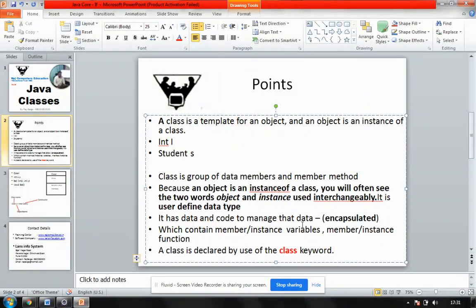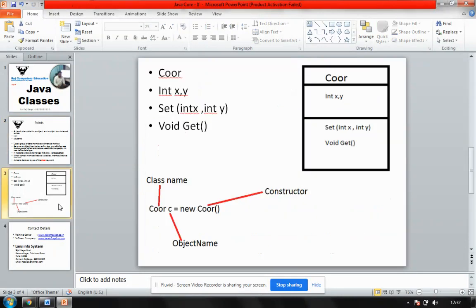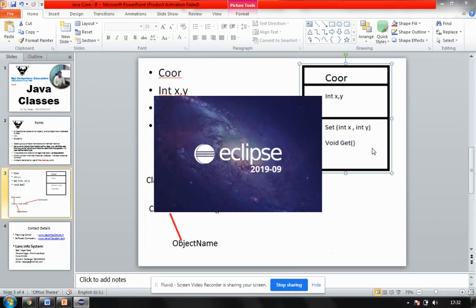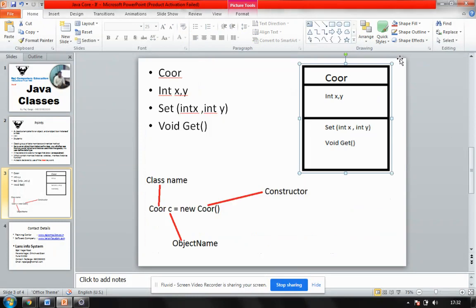Now if I want to write a class, for example, suppose I want to create my own data type, technically called coordinates. When you say coordinates, basically there are three coordinates: x, y and z. But for our example, we'll consider coordinates having x and y.